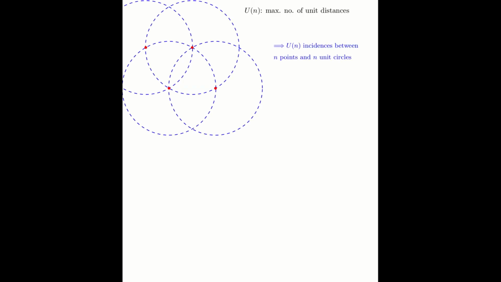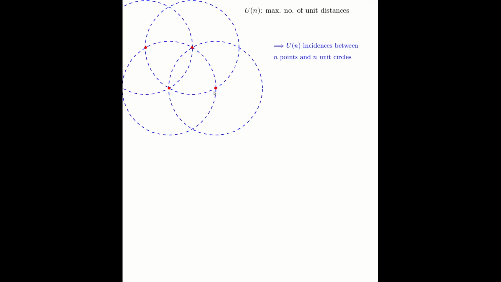Okay, let's start by looking at maximizing the number of times a unit distance can appear among a set of endpoints. Consider your set of endpoints, and let's say these blue edges are the unit distances among these set of endpoints. The first observation is that we can reduce the problem to a problem of incidences between points and circles using the following method. From every point, draw a unit circle. It's obvious that the points that are within unit distance of this point will be on that circle.